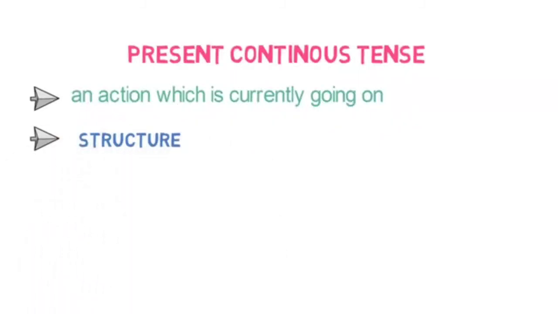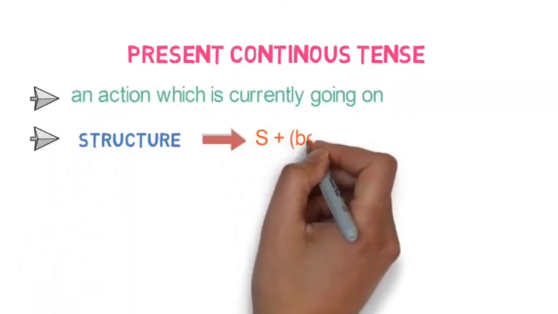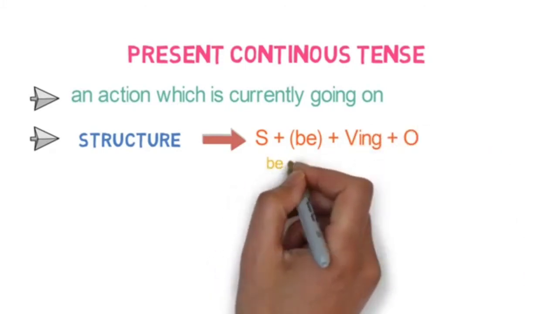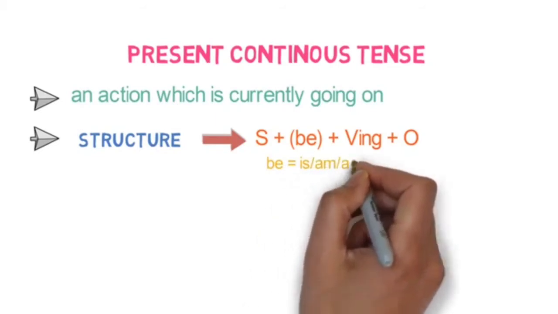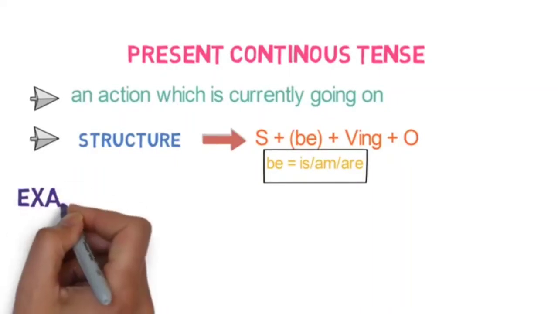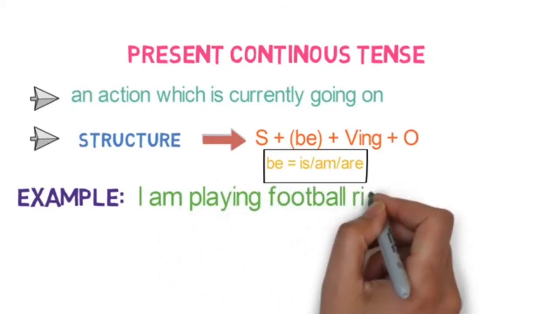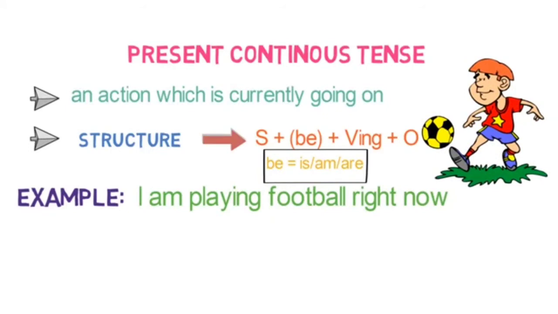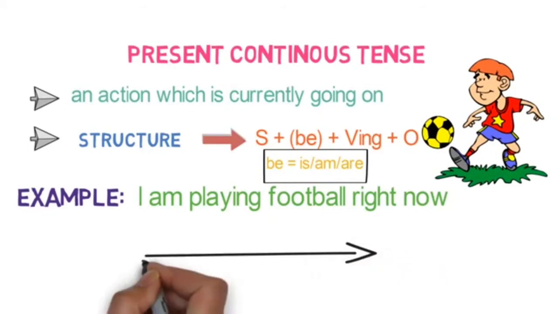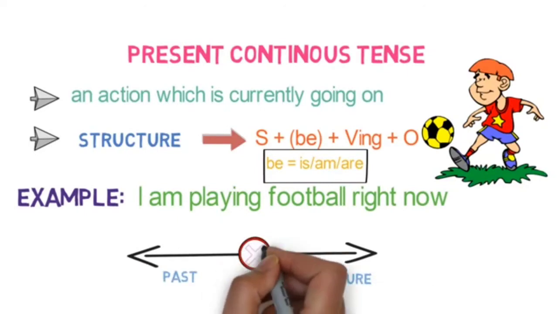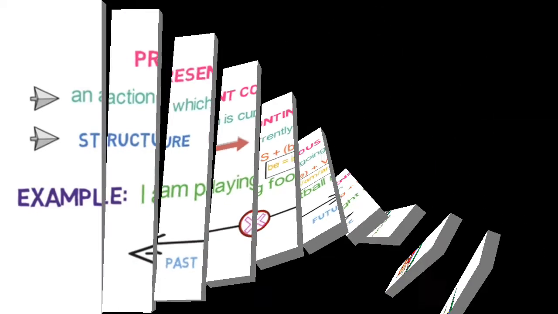The structure, that is the sentence pattern, for present continuous tense is subject, be form plus verb plus ing plus object. Here the be form verb is am, is and are. Children, you have to select the be form of verb depending upon the first person, second person, and third person. Example: I am playing football right now. Here my action of playing football is still going on. It is not yet completed. Look at the timeline carefully. In this, the center part is the action which is still going on.